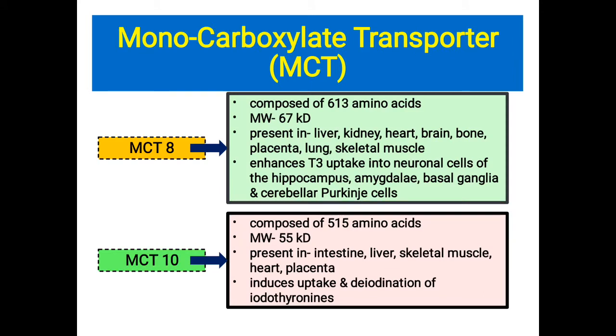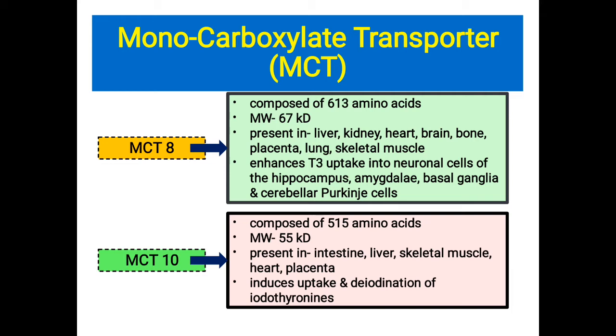Monocarboxylate transporter. There are two main monocarboxylate transporters or MCT that help in thyroid hormone uptake in the target cell. These are MCT8 and MCT10. MCT8 is a protein composed of 613 amino acids, molecular weight 67 kilodalton.